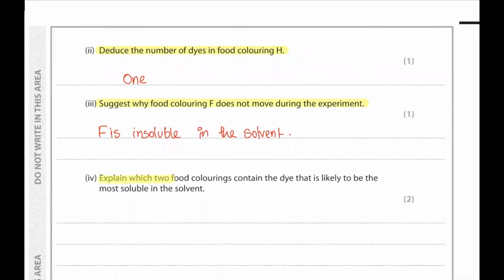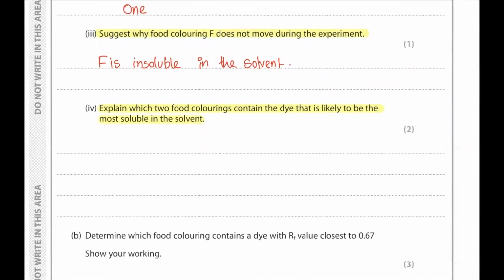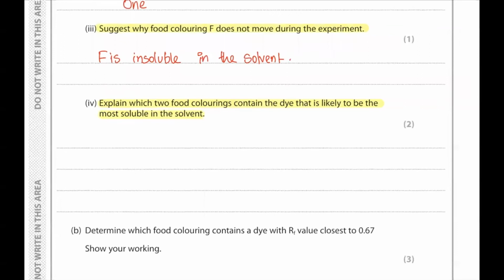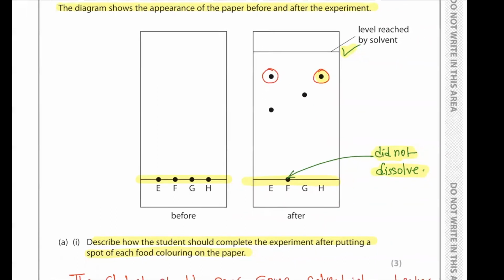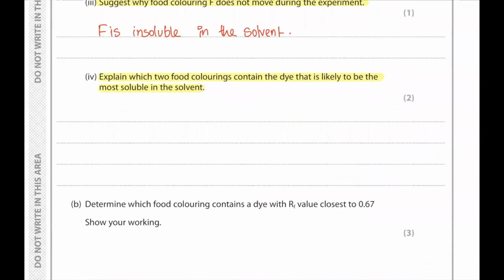Part 4. Explain which two food colorings contain the dye that is likely to be the most soluble in the solvent. If any food dye is most soluble, it is going to travel the farthest. So in this case, we can see in E and in H we have this particular dye. So we're going to say E and H. They said explain as well. The explanation will be they contain a dye that moved the farthest distance up the paper or has the greatest Rf value, which means they are the most soluble.